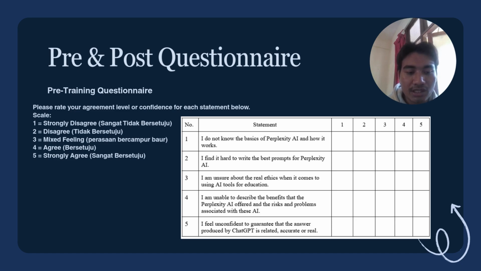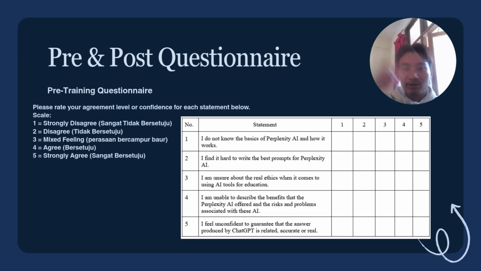Basically, this questionnaire asks about their initial knowledge and perception of AI tools, especially Perplexity AI in academic research. After completing the training, we will give them the post-questionnaire so that we can measure what they learned, how their attitude changed, and how confident they felt using AI responsibly for research.